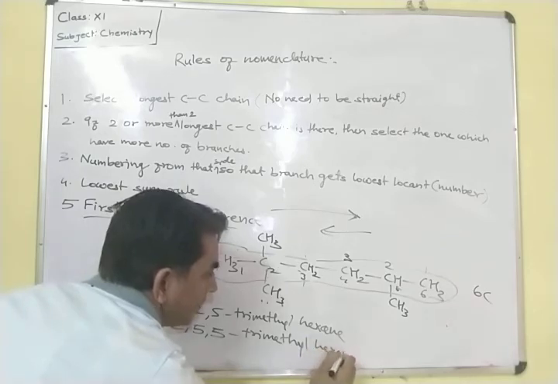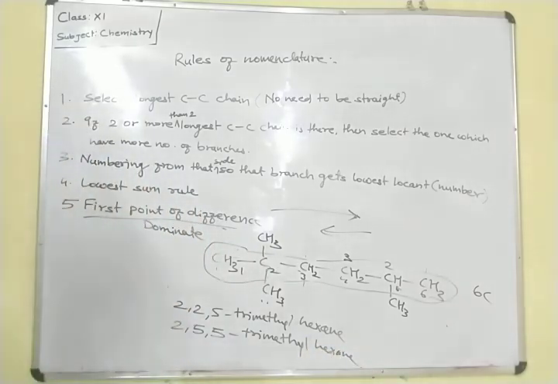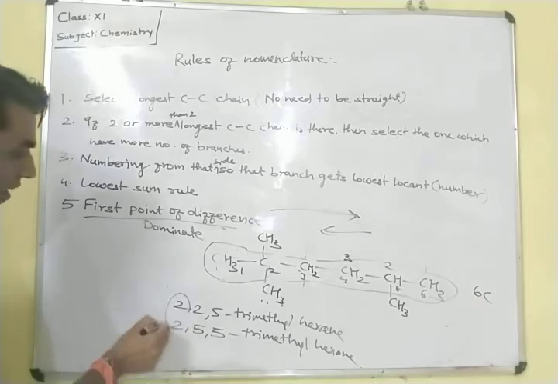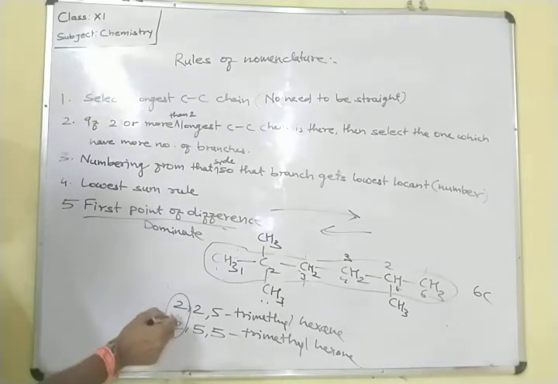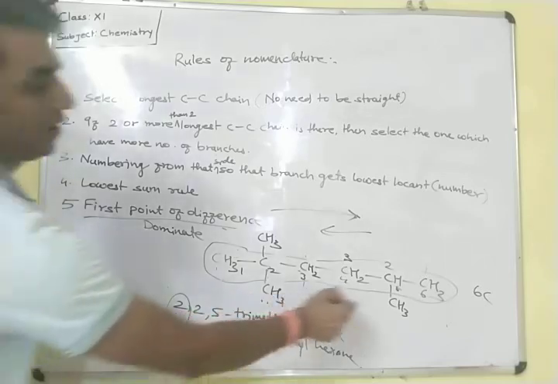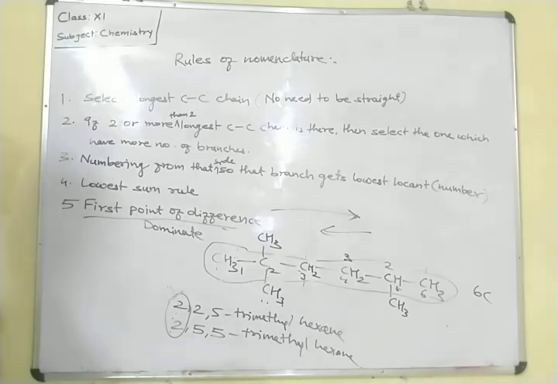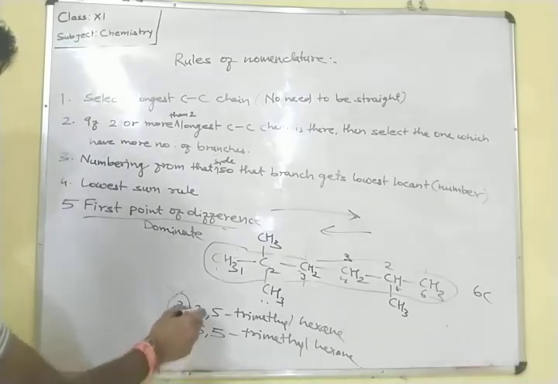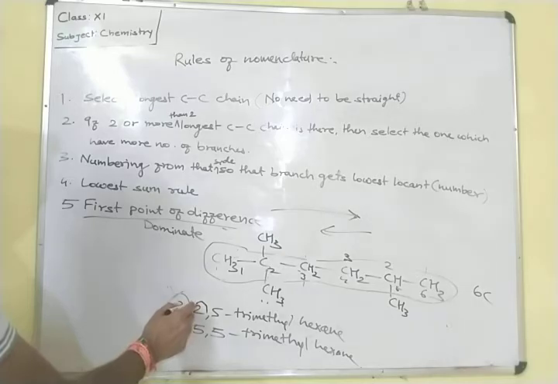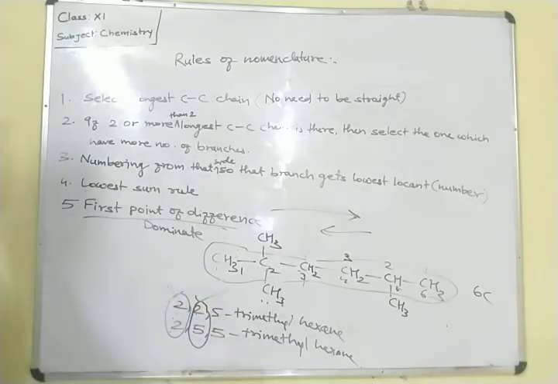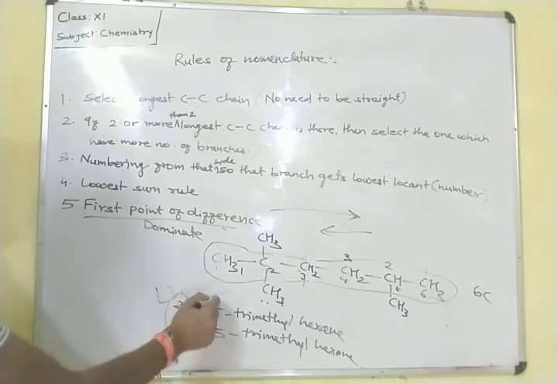So according to the first point of difference, in the first point both are attached at the same number, the second carbon from this side and from this side also. So on the basis of the first point we cannot judge. At the second position, the second substituent is attached in the second position. From this second position also we cannot conclude which nomenclature is correct according to the first point of difference. If it is the same in the second position also, we just have to look at the third position.